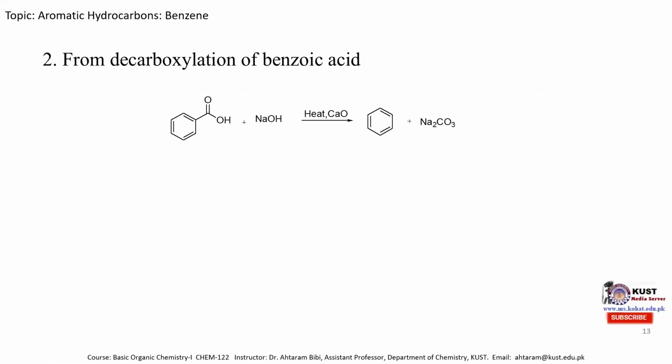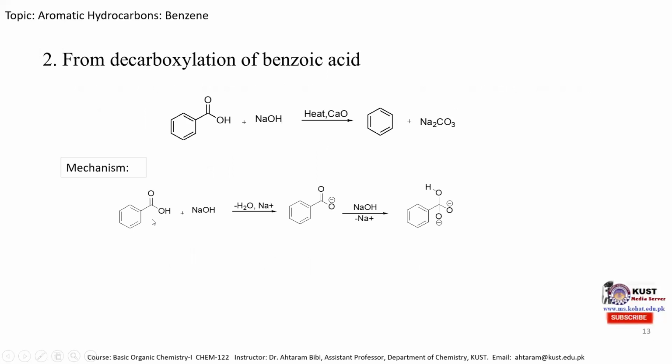When it is heated in the presence of calcium oxide and the basic solution sodium hydroxide, then we obtain sodium carbonate and benzene. The mechanism is mentioned over here. In the first step, when benzoic acid is treated with sodium hydroxide and heated in the presence of calcium oxide, this OH takes hydrogen from benzoic acid, producing a carboxylate ion and a sodium ion plus a water molecule. In the second step, this OH attacks this carbon atom, producing this intermediate species, which consists of 2 oxygen atoms carrying the negative charge.